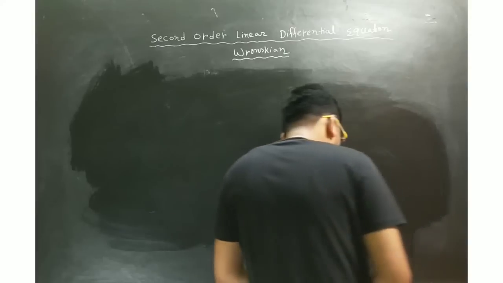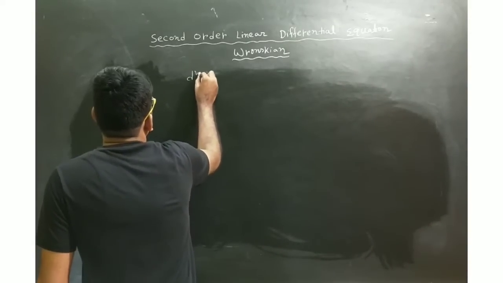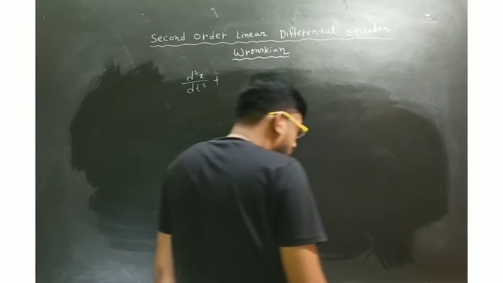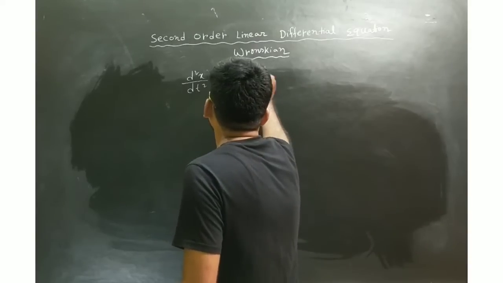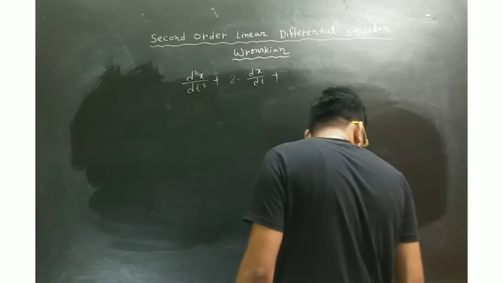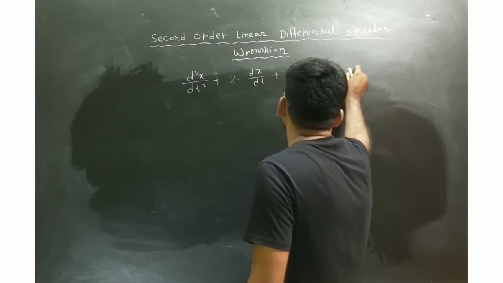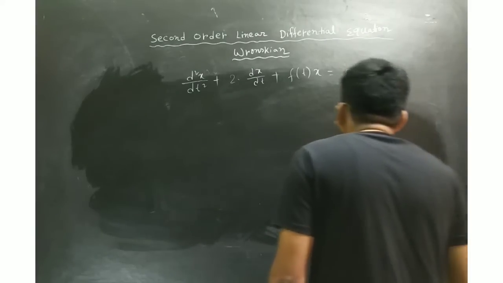Okay, suppose you have a differential equation like d2x/dt2 plus 2 dx/dt plus f of t into x equal to 0. So this is just the equation given, and x1 and x2 are two solutions.